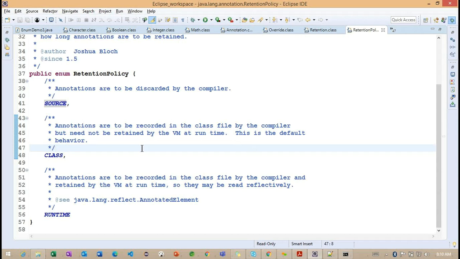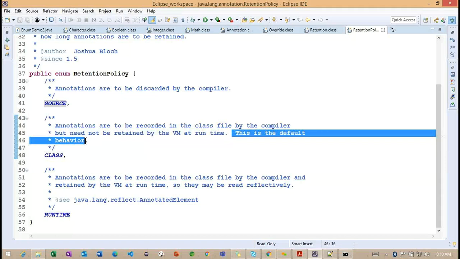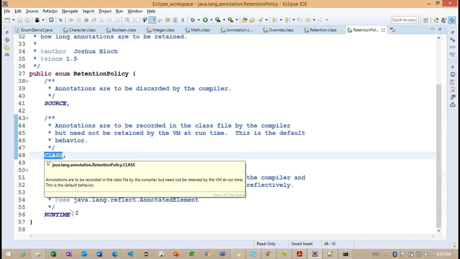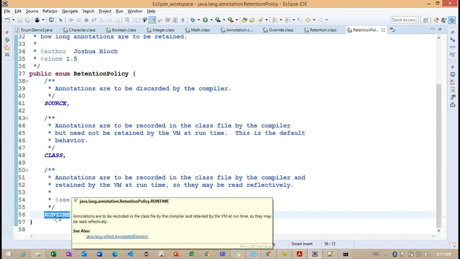We don't need to bother about the compiler section, and this is the default behavior. If I'm not providing any retention policy, by default we have CLASS here.